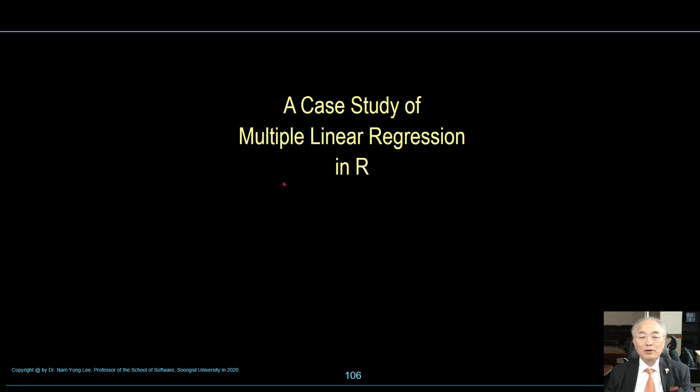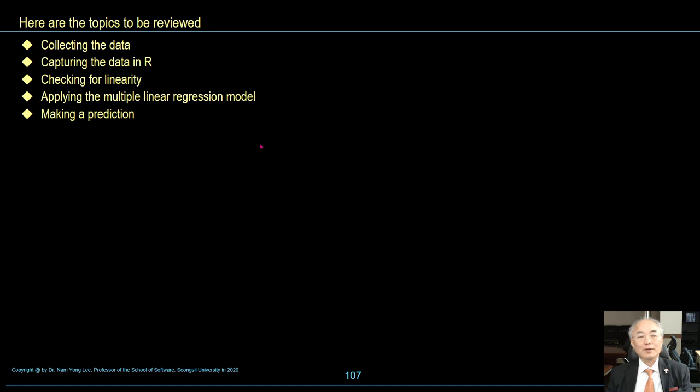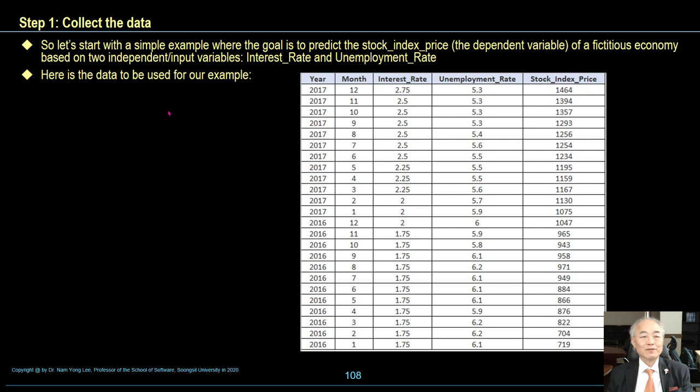Okay, let's talk about a case study of multiple linear regression in R. Here are the topics to be reviewed. First step is to collect the data. Second step is to capture the data in R. Then checking for linearity, applying the multiple linear regression model, and making a prediction.